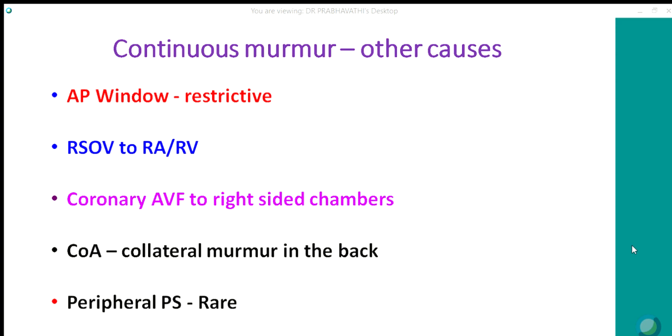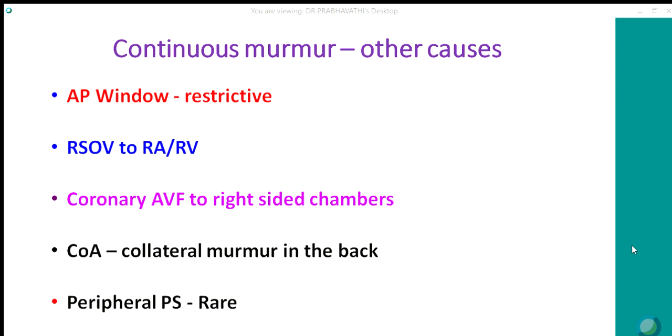A ruptured sinus of Valsalva aneurysm to the right atrium or right ventricle can have a loud continuous murmur lower down in the third space. It is better heard on the right side when it ruptures to the right atrium, and better heard on the left side when it ruptures to the right ventricle. An ordinary AV fistula to right-sided chambers can have a continuous murmur depending on the site of the drainage. The murmur site also changes.